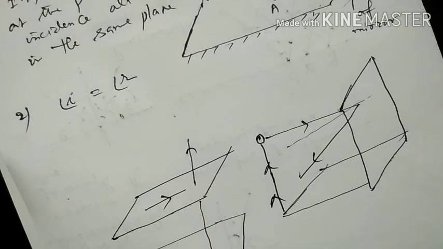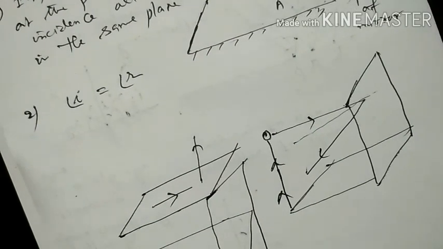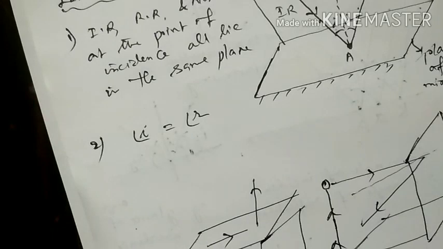This is the plane of reflection and it is perpendicular to the plane of the mirror. So here if you draw one mirror, this is perpendicular to the plane of the mirror. Like this we can understand this. So the plane of the mirror is most important. And next, the angle of incidence and the angle of reflection are equal.